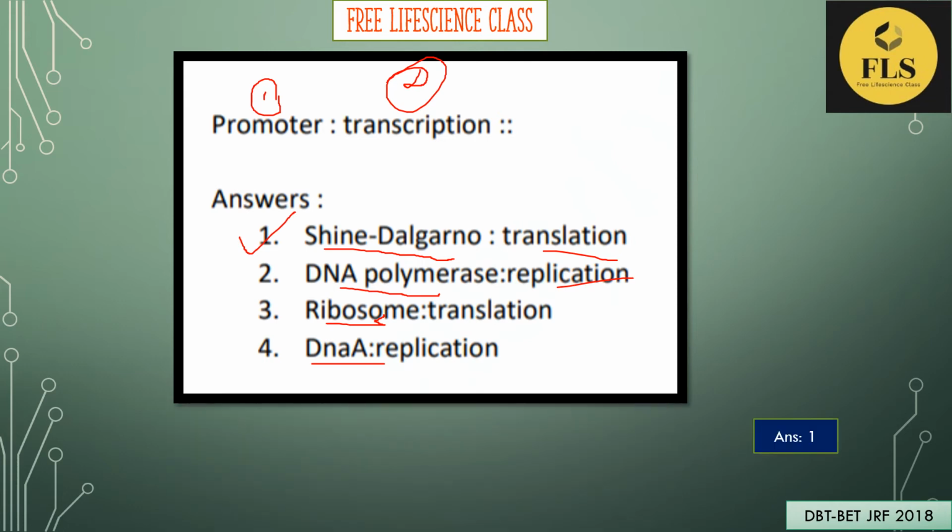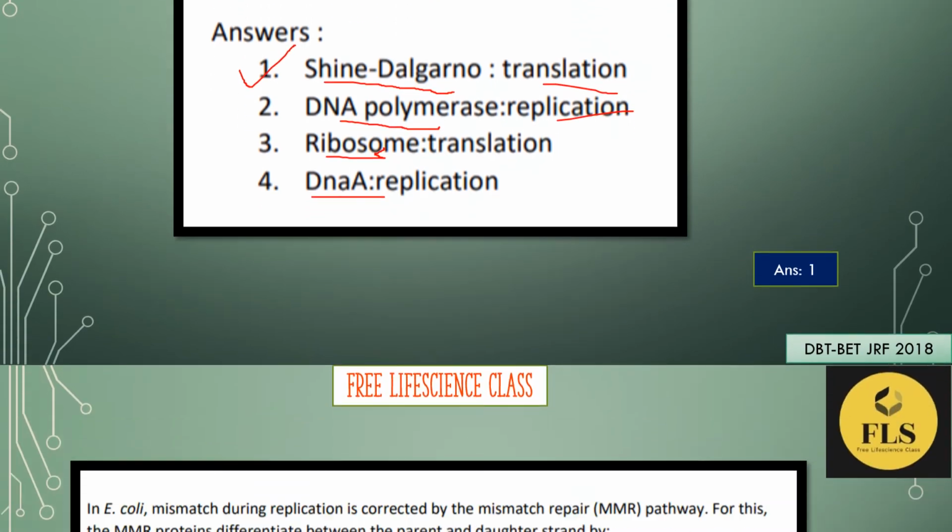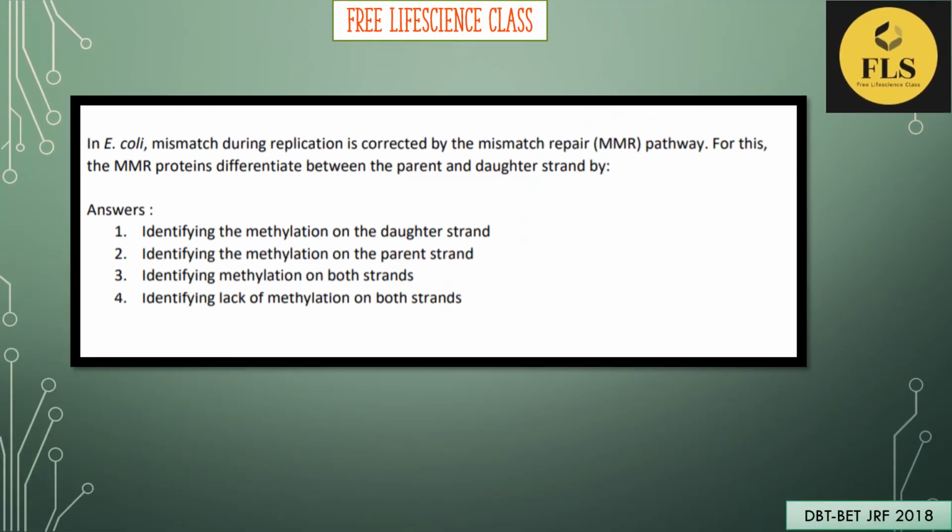Okay. Moving on to the next. In E. coli, a mismatch during replication is corrected by the mismatch repair pathway. For this, MMR proteins differentiate between the parent and daughter strand by.